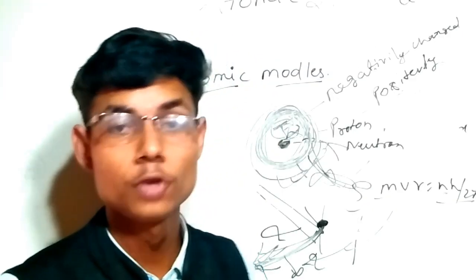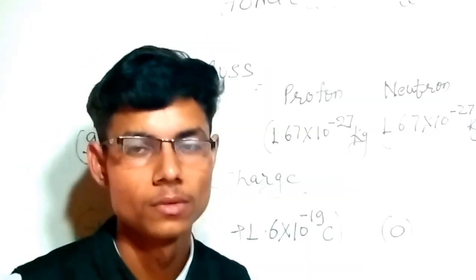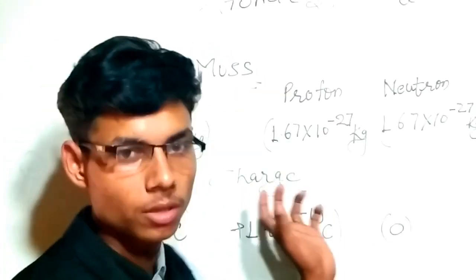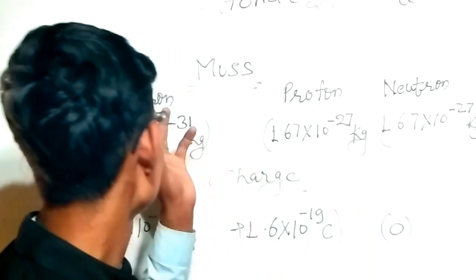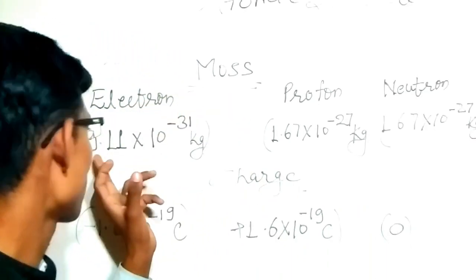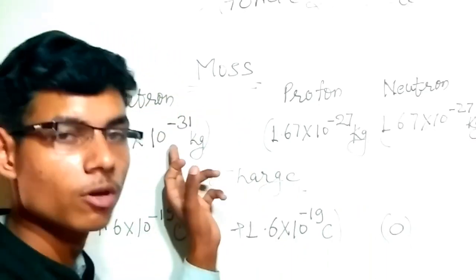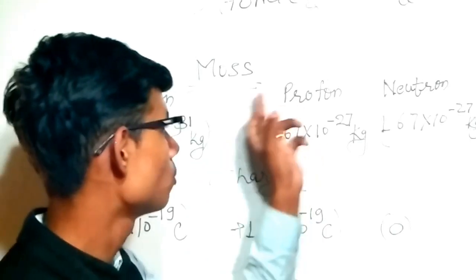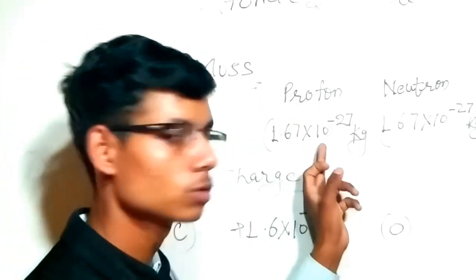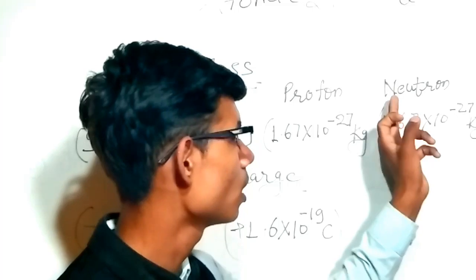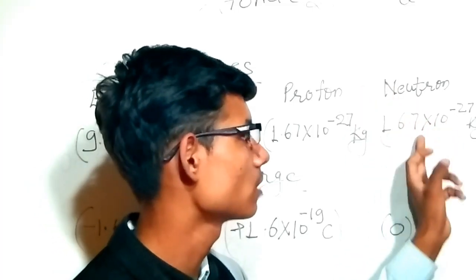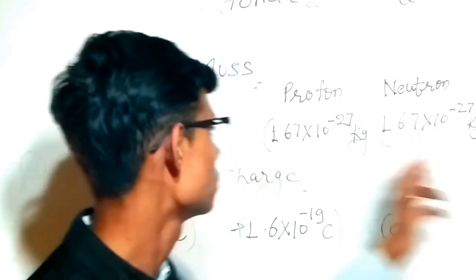Now we are going to discuss the mass and charge of electron, proton and neutron. The mass of electron is 9.11 into 10 to the power minus 31 kg, the mass of proton is 1.67 into 10 to the power minus 27 kg, and the mass of neutron is 1.67 into 10 to the power minus 27 kg.